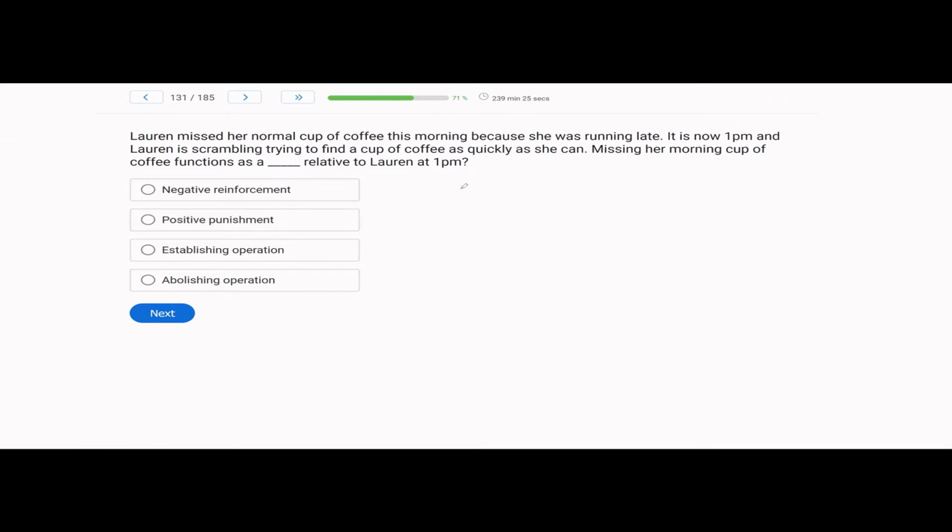Lauren missed her normal cup of coffee this morning because she was running late. It is now 1 p.m. and Lauren is scrambling, trying to find a cup of coffee as quickly as she can. Missing her morning cup of coffee functions as a blank relative to Lauren at 1 p.m.